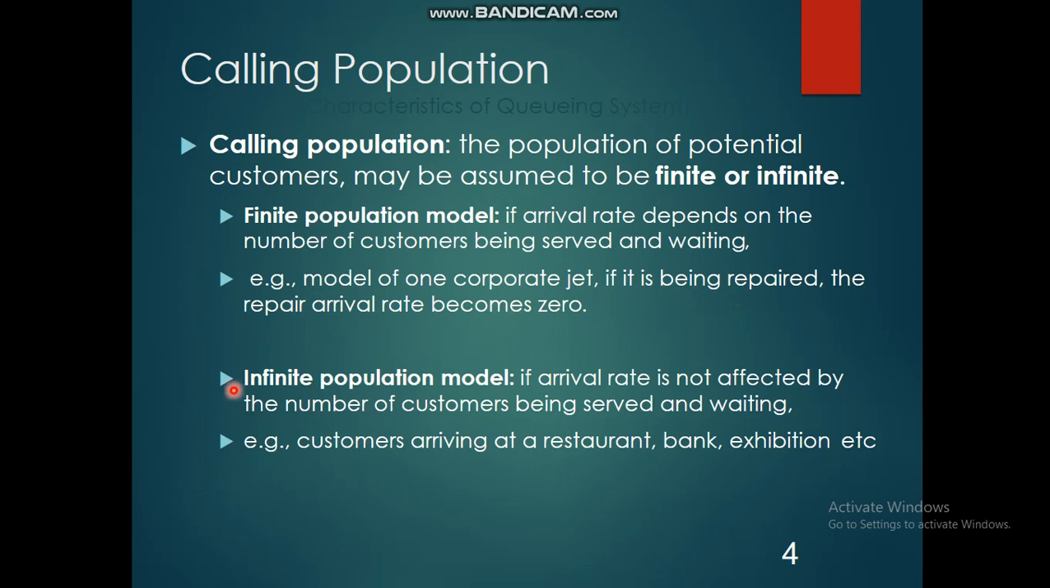So next is the infinite population model. If the arrival rate is not affected by the number of customers being served and waiting, then we call it the infinite population model. For example, customers arriving at a restaurant, a bank, or an exhibition, etc., we have to consider the infinite population model. So the customers may arrive at any time. We cannot predict the number of customers arriving to the particular population here. So that's why it is called the infinite population model.